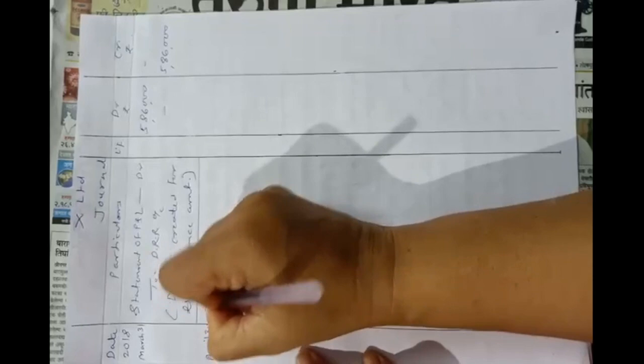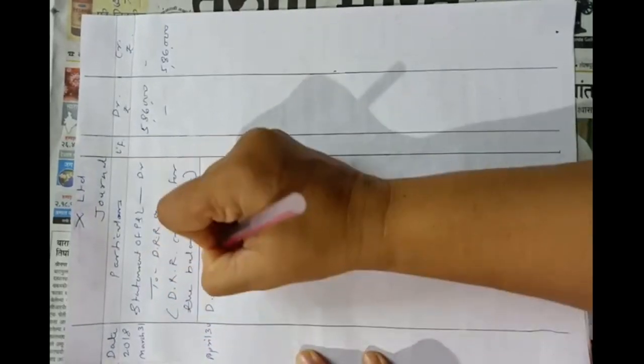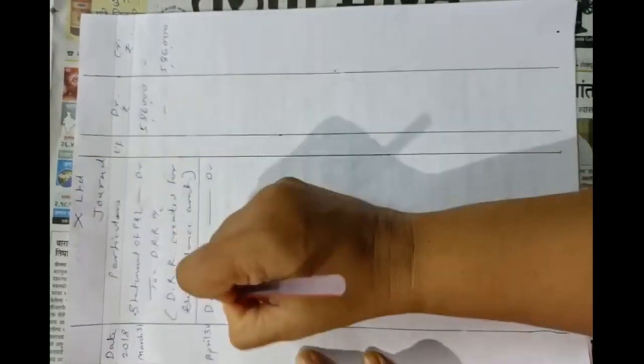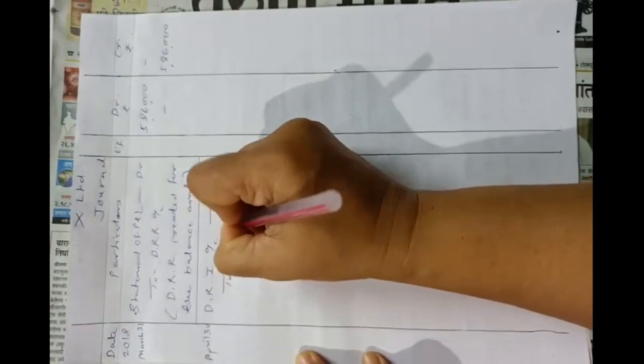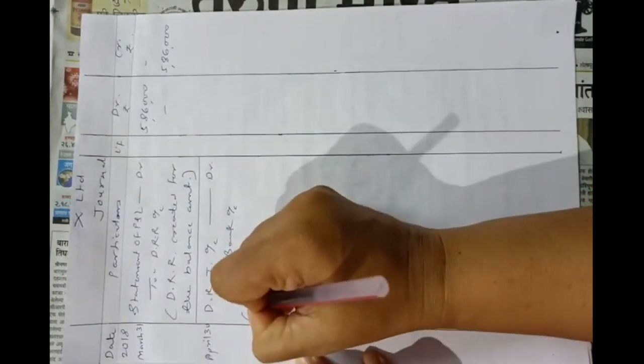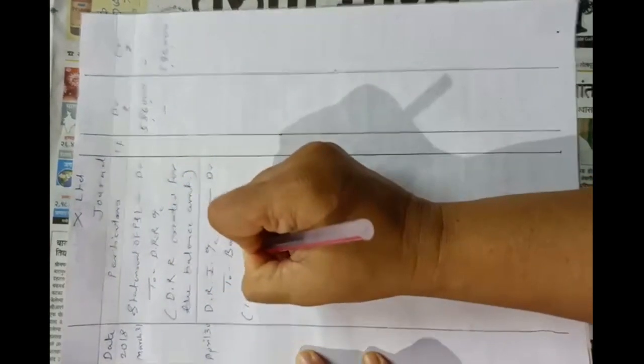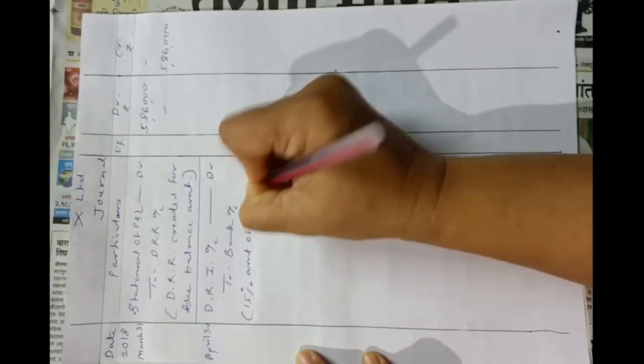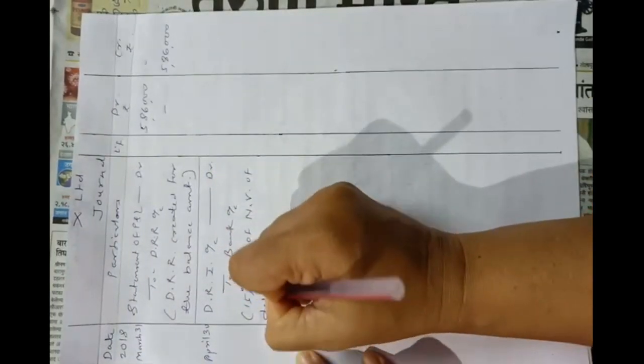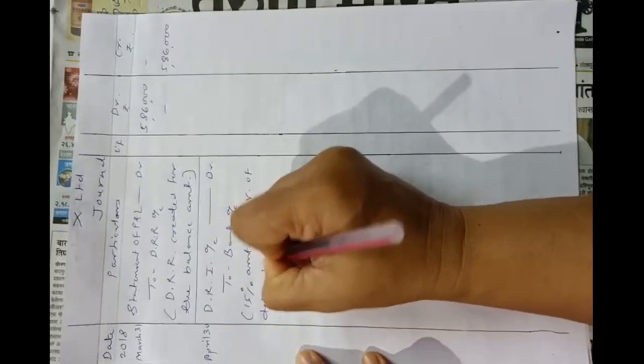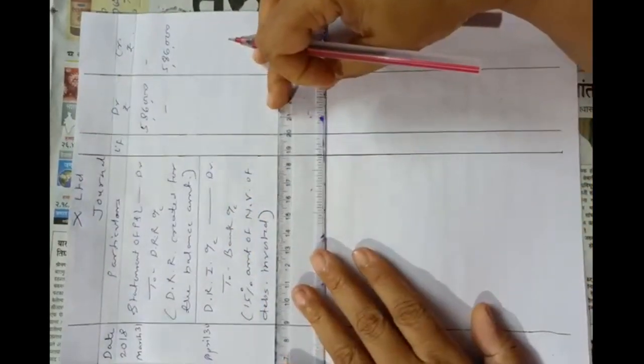So debenture redemption investment account debit to bank account, 15% amount of nominal value of debentures invested. Nominal value of debentures is 10 lakhs and 15% of 10 lakhs will be 1,50,000.